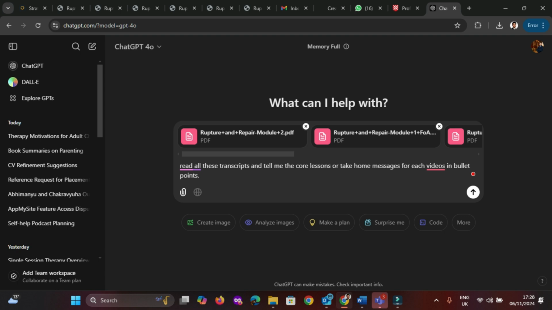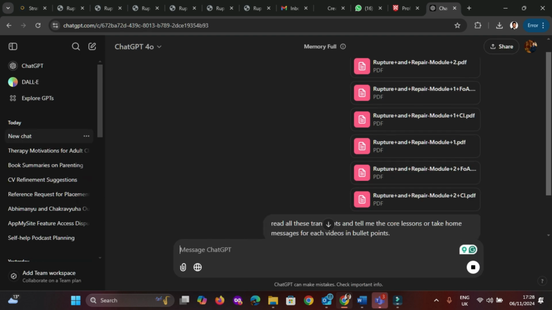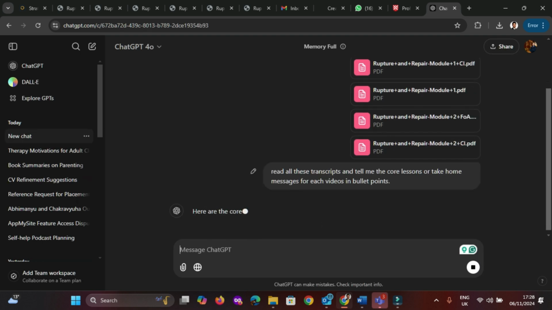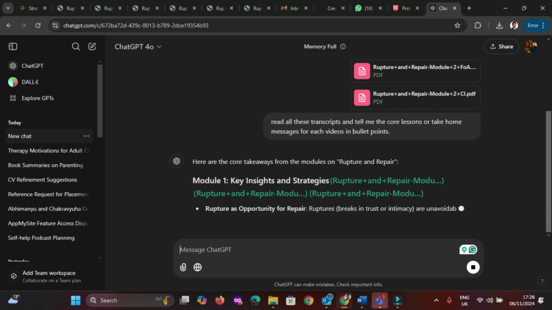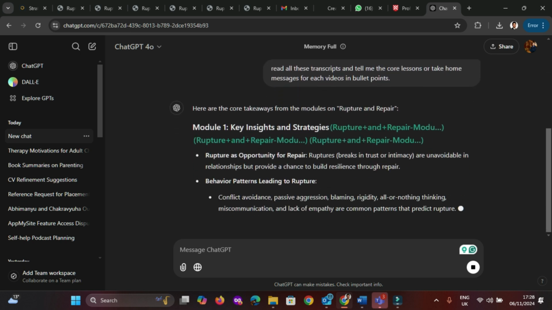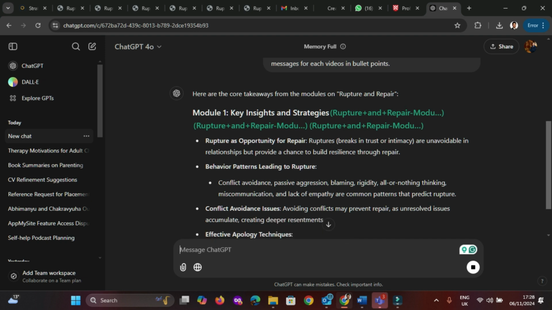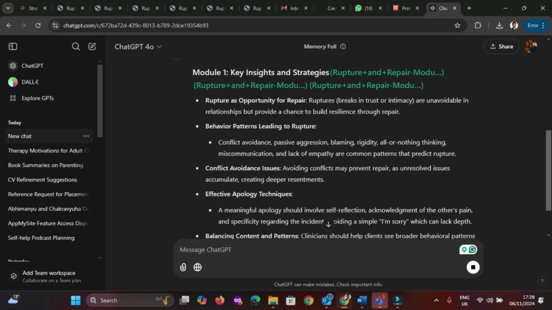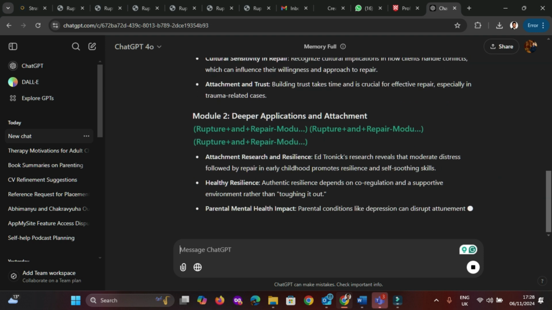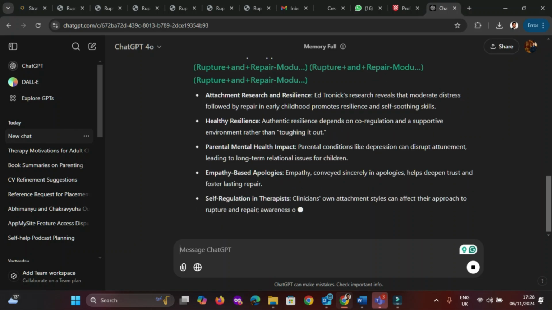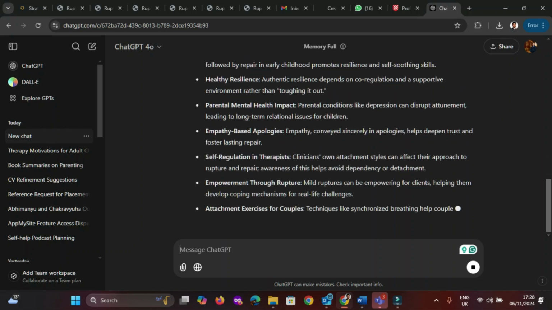So imagine I have all the 10 modules here, and then I'm typing this. Then what happens is that ChatGPT will read everything and it will give you the key insights. So you don't have to watch all the videos for several hours. Instead, you can get quick summary of these, and you can go through these. You can ask for clarifications, some examples from ChatGPT.